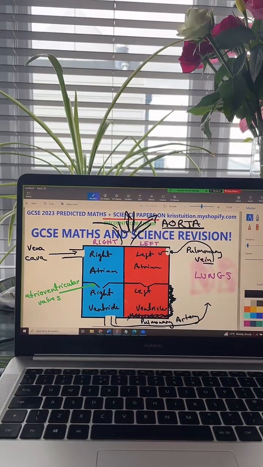Well done. So the septum is usually found between the ventricles, so you weren't too wrong there, but it is the part that separates the left side from the right side, okay? That's the septum. It is very important because it prevents the oxygenated blood mixing with the deoxygenated blood.